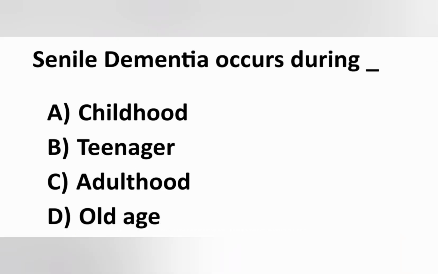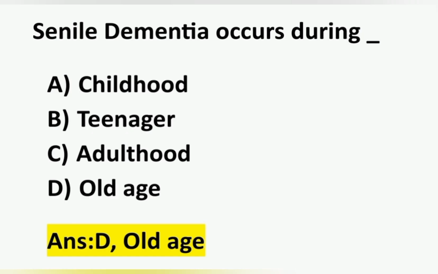The next question, senile dementia occurs during: option A childhood, option B teenage, option C adulthood, option D old age. Senile dementia occurs in old age. Option D is the correct answer.